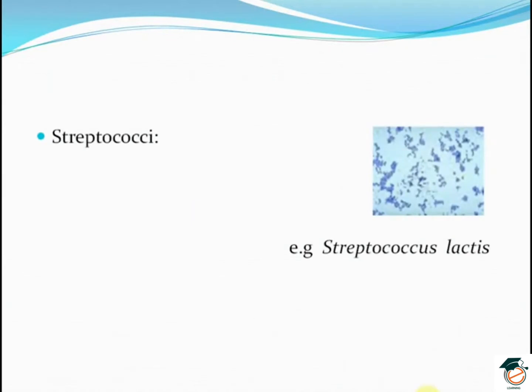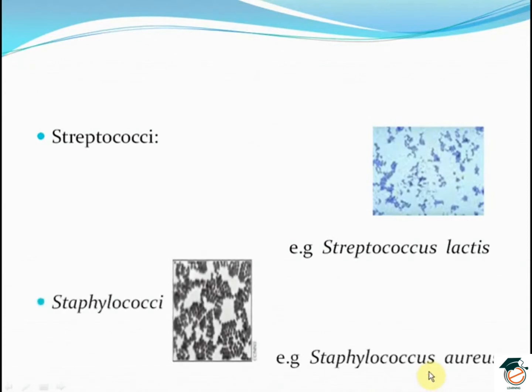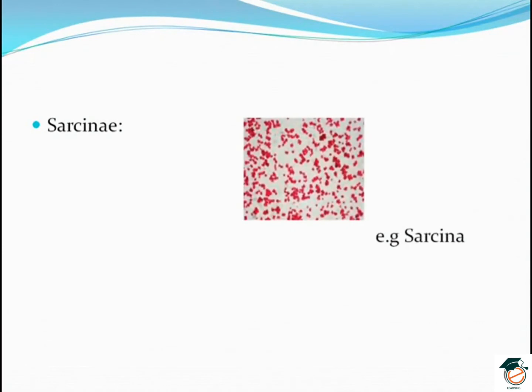Streptococci, the cells remain attached to form a chain, Streptococcus lactis. Staphylococci, irregular bundles of cells or grape-like clusters, Staphylococcus aureus. Sarcinae, three-dimensional geometrical figures like cubes, example Sarcina.